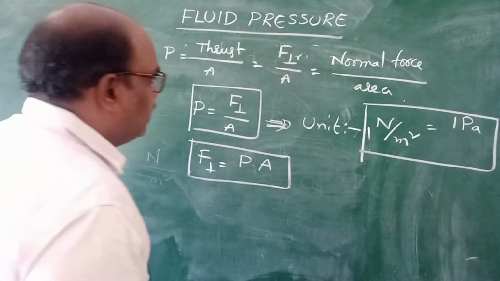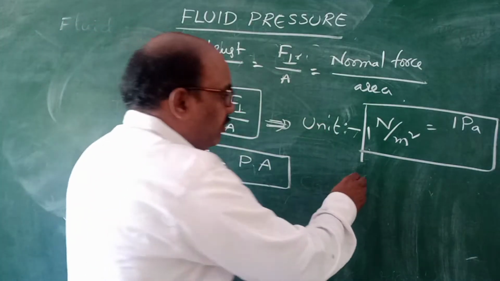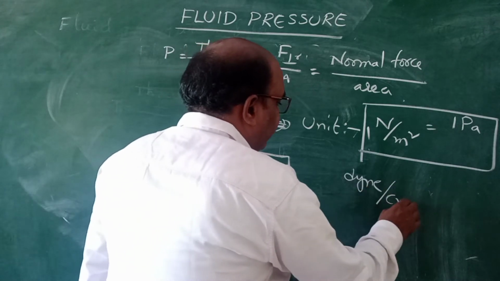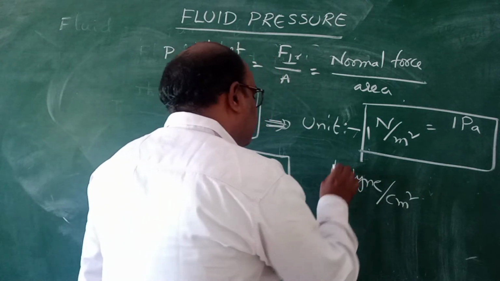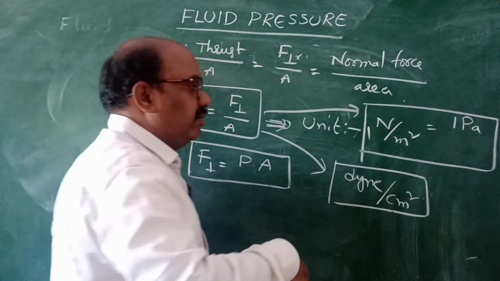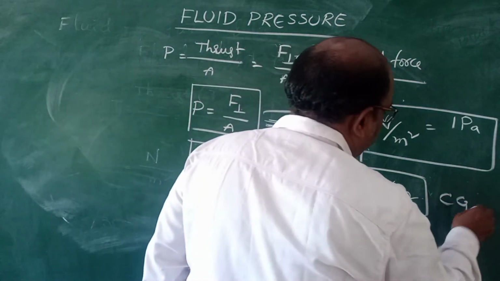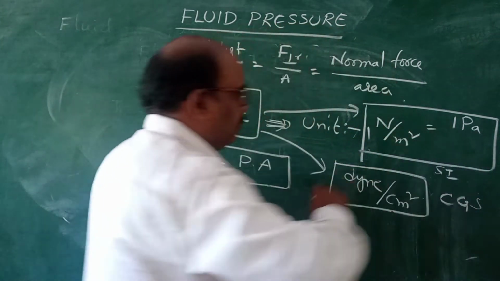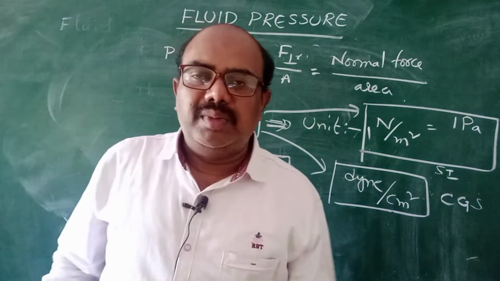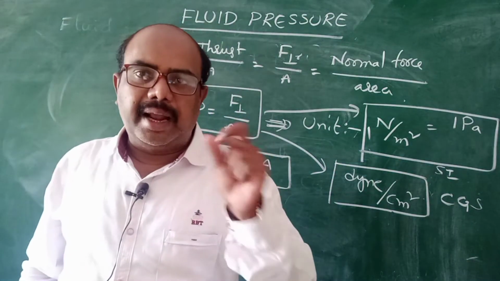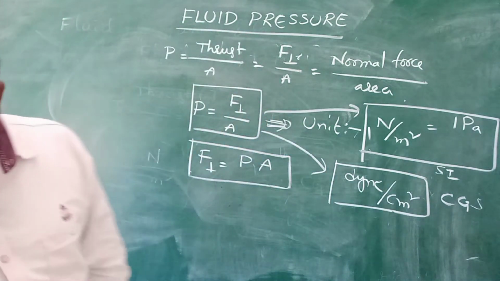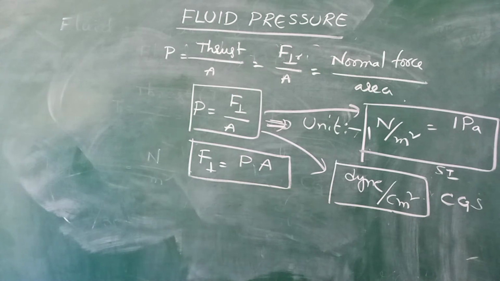Suppose they ask pressure unit in dyne, this is SI. If they ask pressure unit in the CGS system, it is dyne by centimeter square. This is the CGS unit of pressure, and this is the SI unit of pressure. Whenever you are writing a scientist name as a unit, you must write the first letter capital. Only one letter you are writing means the first letter will be capital. Please note down, children, up to here.